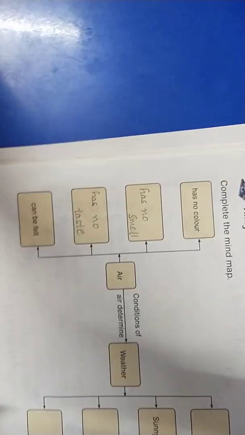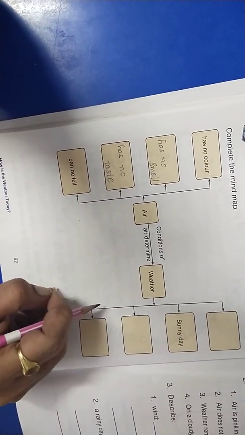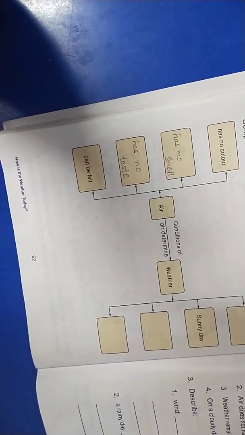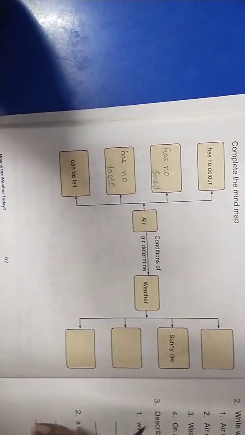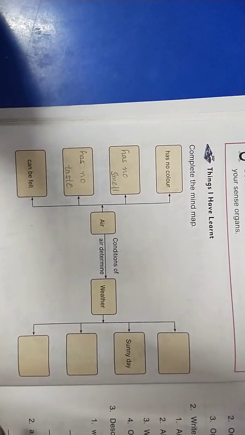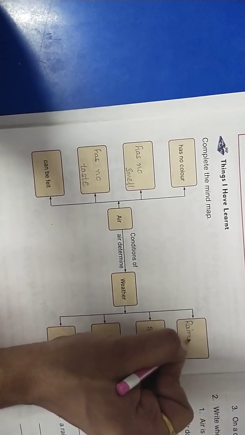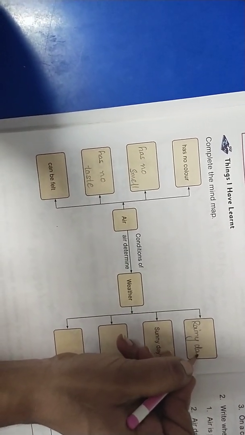And through the air conditions we can determine the weather conditions. It depends upon the air. We can classify weather conditions into 4 types. What are they, children? You know already. Rainy day, R-A-I-N-Y, rainy, D-A-Y, day.